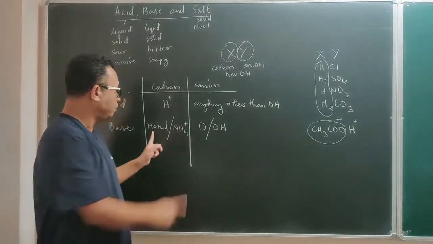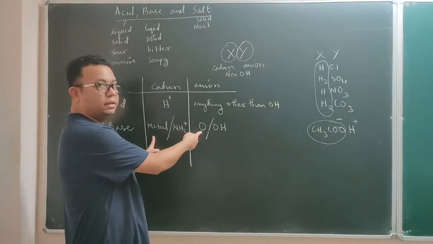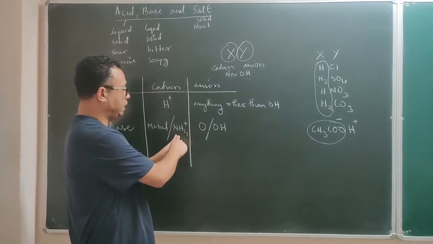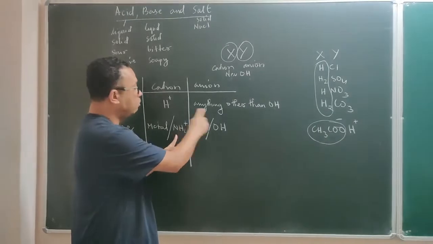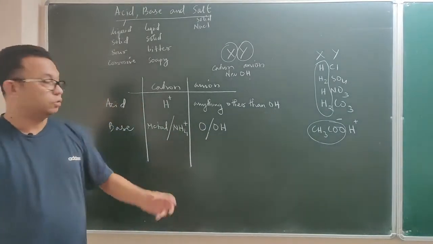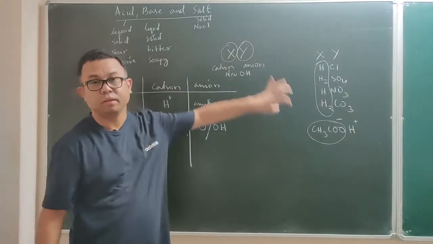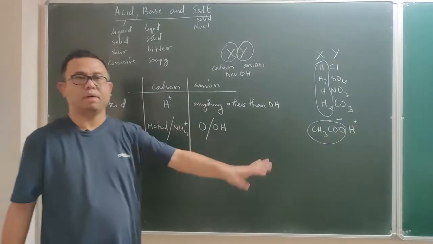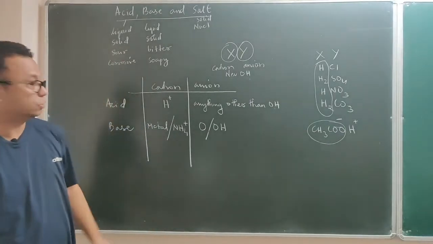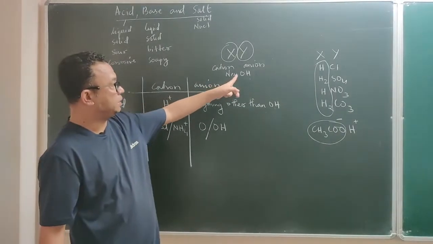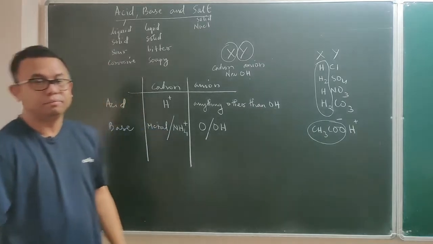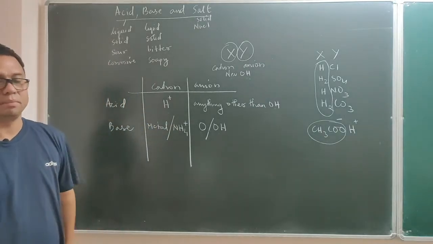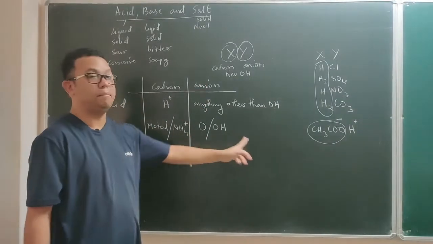So a metallic hydroxide or a metallic oxide, including ammonium hydroxide, are bases. If a metal is present in the cation part, and oxides or hydroxides are present in the anion part, then we say they are bases.